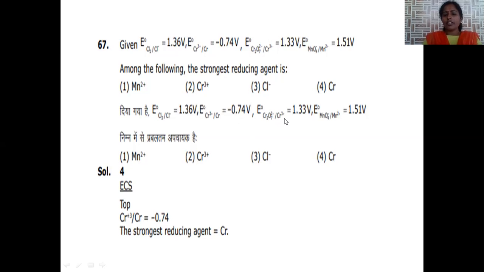When chromate is converted into chromium plus 3, 1.33, again it is a reduction potential, meaning a tendency to gain electrons. Manganate to manganese plus 2 also has a reduction potential value. That's the reason why the correct option is chromium plus 3 converted into chromium at minus 0.74 volts. Sorry, chromium metal formation is possible. So according to the electrochemical series, at minus 0.74, the strongest reducing agent will be chromium. The correct option will be option number 4.